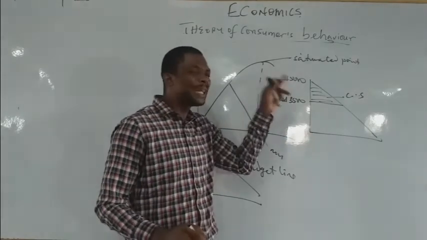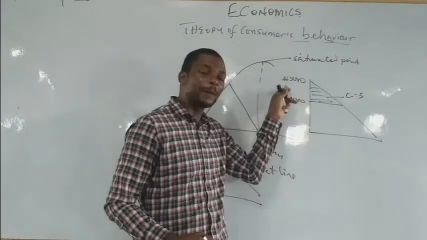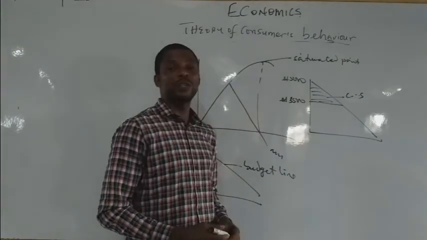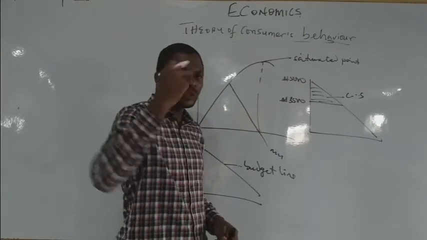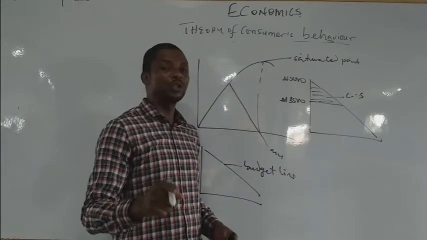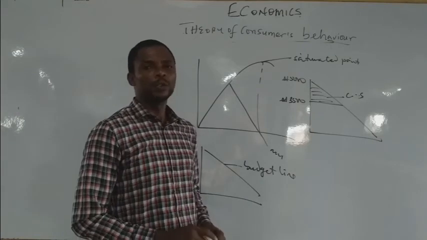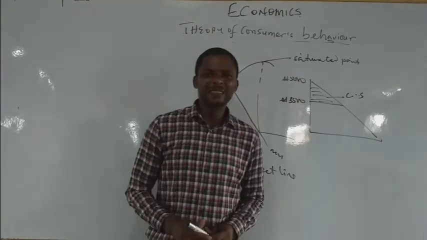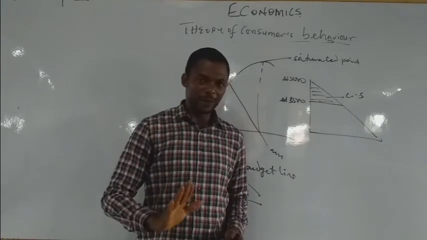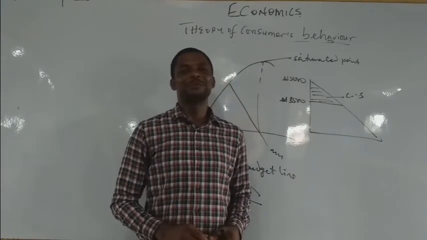The amount you intended to buy, which was 5,000 naira, and the amount in which you now bargained to buy, which is 3,500 naira. The difference between the price you anticipated to pay and the price you now pay is called a consumer surplus. So consumer surplus invariably is the difference between the price a consumer would have paid for a commodity and the price he actually paid.